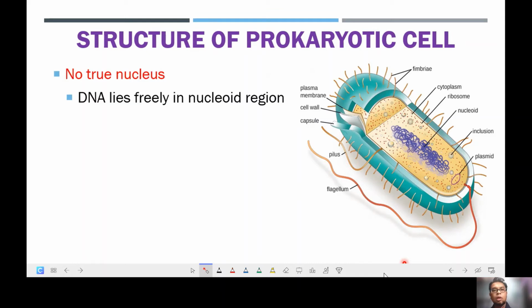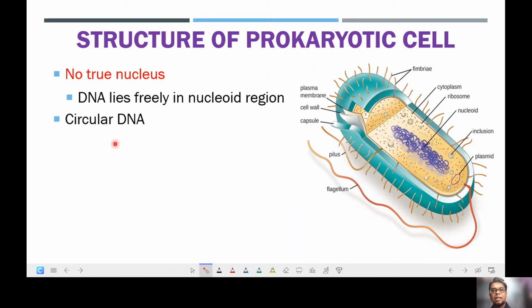As I have told you just now, the main characteristic of all prokaryotic cells is that they do not have any true nucleus. They have their DNA, but the DNA lies freely in a nucleoid region like this. So as you can see, there is no nuclear membrane that surrounds the DNA of this prokaryotic cell.